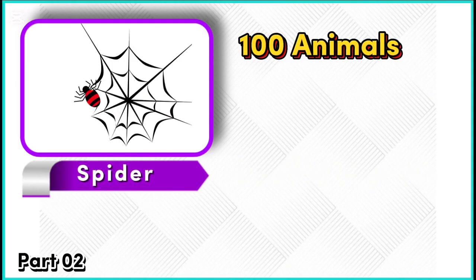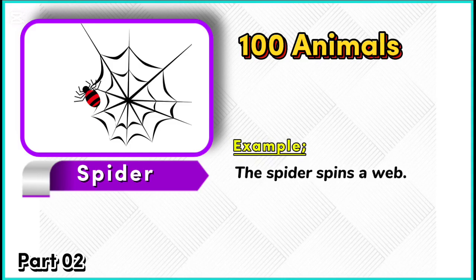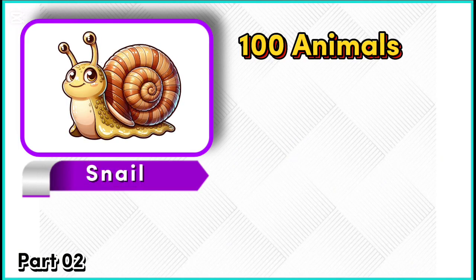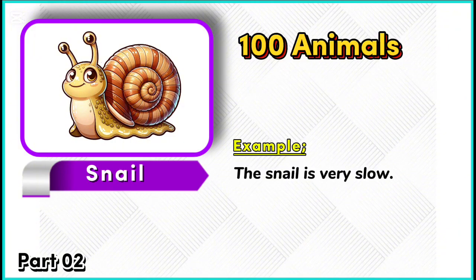Spider. Example. The spider spins a web. Snail. Example. The snail is very slow.